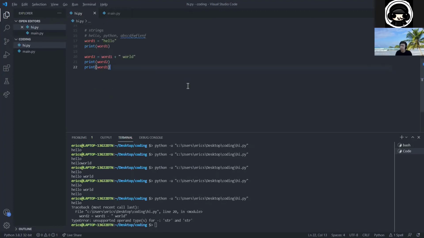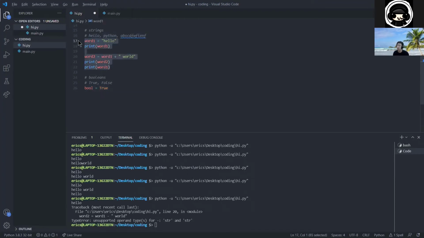And then the last variable that we're going to quickly talk about are booleans. So booleans are true or false statements. And that's basically all they are. There's only two options for a boolean, true or false. And they're mainly used in if statements, which we'll talk about later. So let's say bool equals true. And for booleans, make sure you do not put the quotations around.